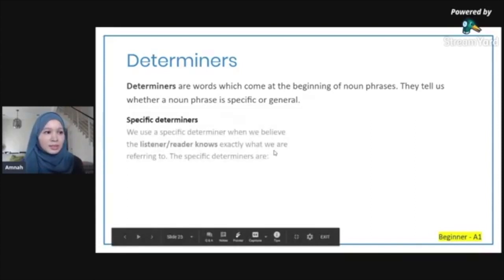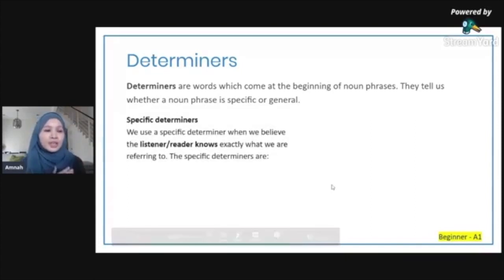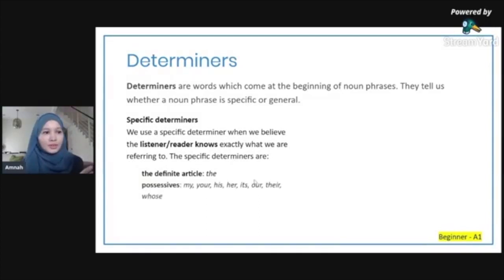Specific determiners: we use a specific determiner when we believe the listener or the reader knows what we are referring to. For example, "the". So we use "the" in front of the noun.